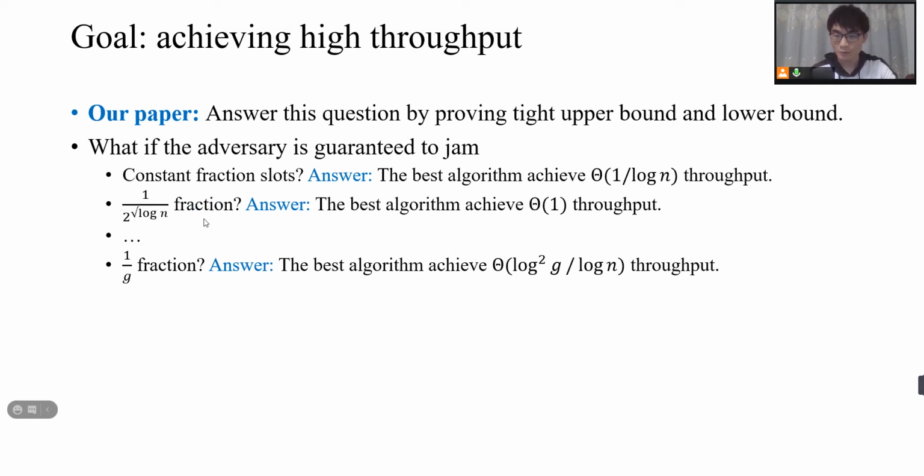And if only a smaller fraction of slots can be jammed by the adversary, then the best algorithm can actually achieve constant throughput. In general, for any function g, if a 1 over g fraction of slots can be jammed, then the best algorithm can achieve such a throughput. This is a function that depends on g, so that's the most general result achieved by our work.